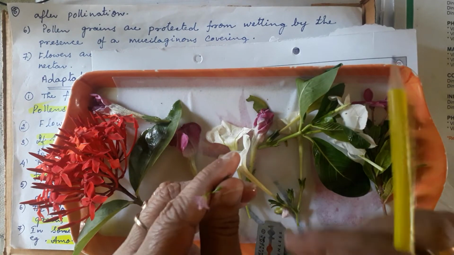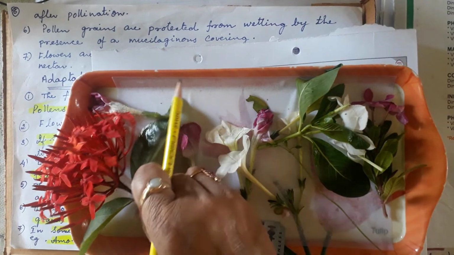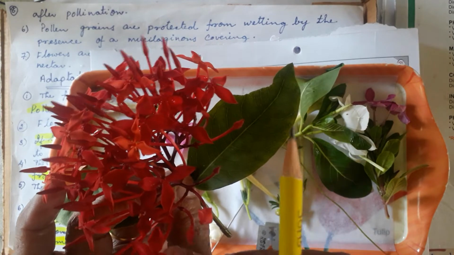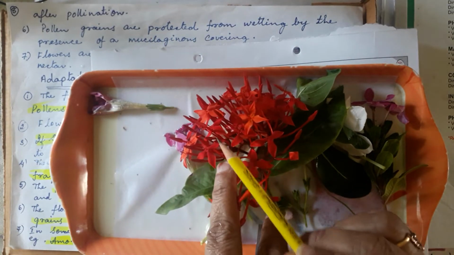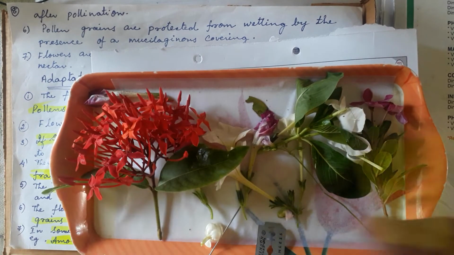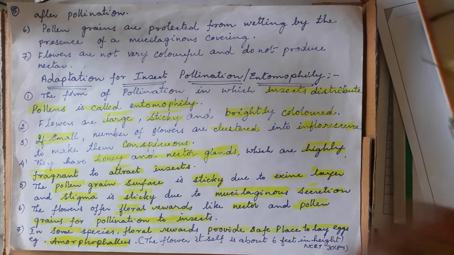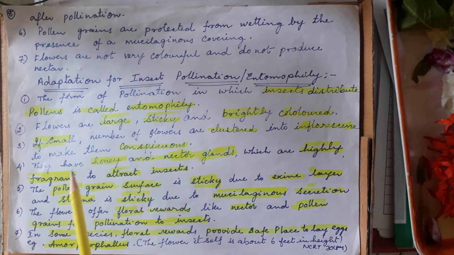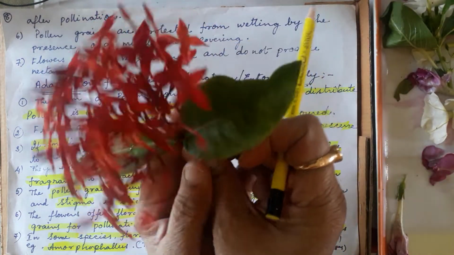This is also a flower, a very small flower. If the flower is very small, how will it attract insects? They will be in clusters, they will be conspicuous. One by one we will see the flowers afterwards. So flowers are large, sticky, brightly colored, that is the character. In a small number of flowers, clusters. This is a small cluster.